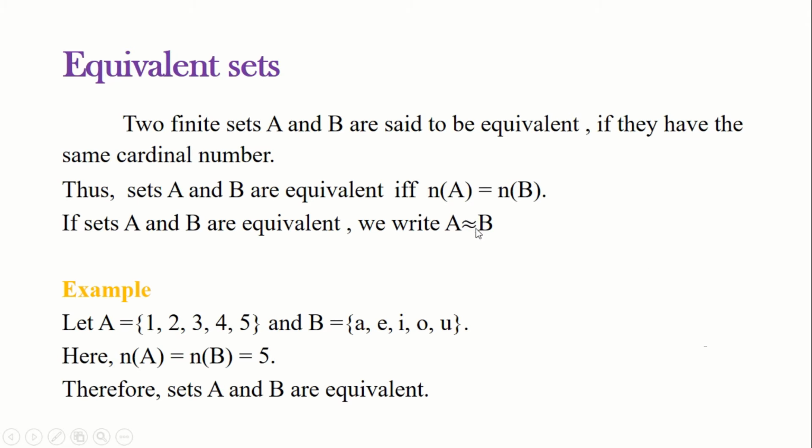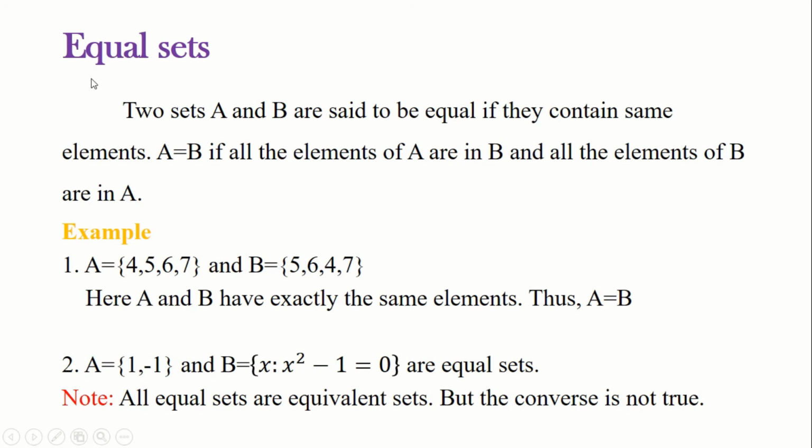See, this symbol stands for the equivalent symbol. If sets A and B are equivalent, we write A is equivalent to B. Here we have an example. Here we have two sets A and B. See, the number of elements in the set A is 5 and the number of elements in set B is also 5. So, n(A) equals n(B) equals 5. Therefore, sets A and B are equivalent. So, next let us see what is meant by equal sets.